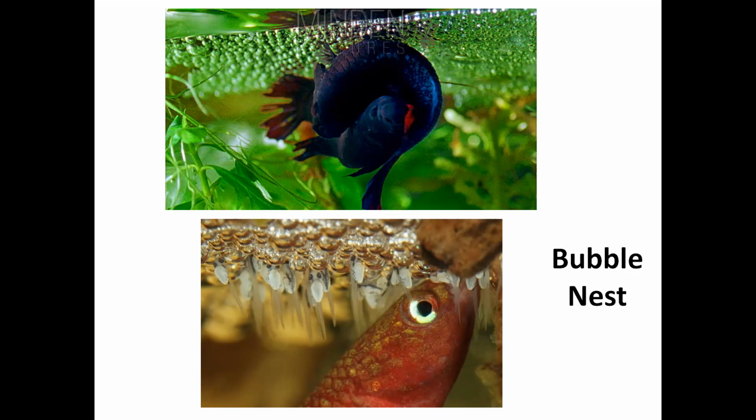Here you can see the young larvae attached to these bubbles. So this is one example of a fish which builds a bubble nest, and in those bubble nests it lays the eggs and then guards and protects its young ones.